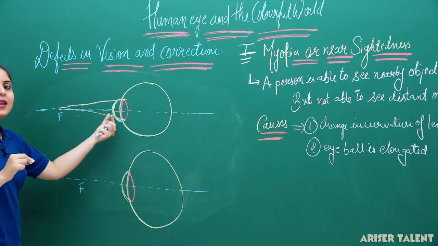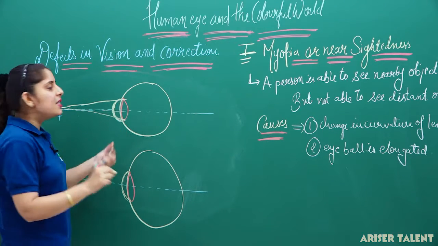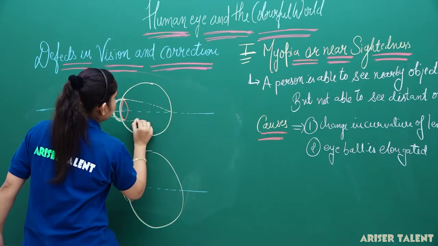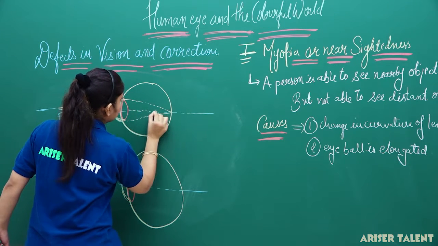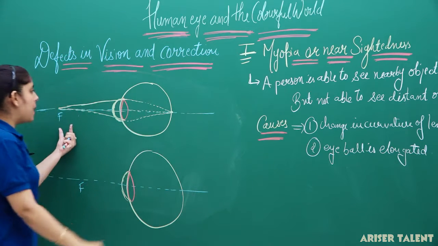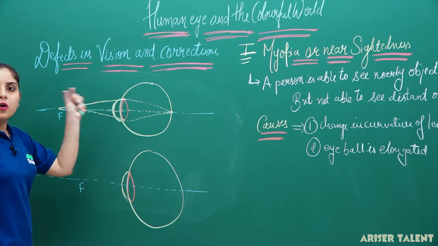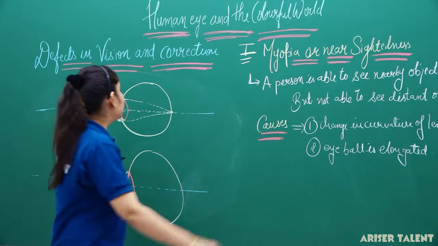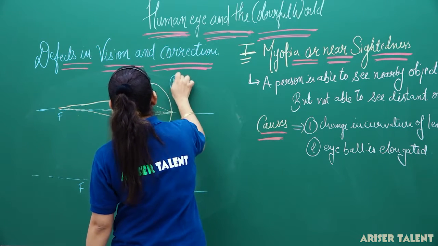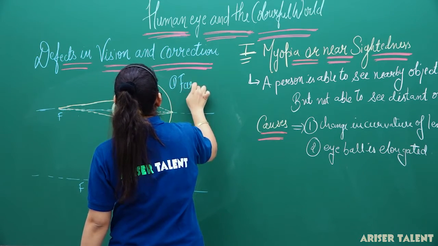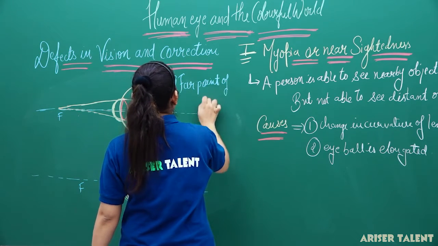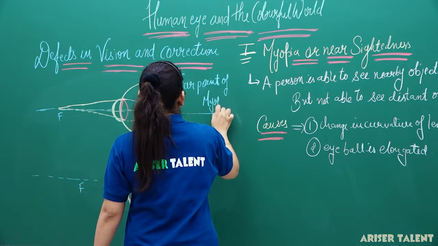Now, whenever a light ray passes through the convex lens, it will converge and form the image here. So, it is going to converge at this single point and this is the far point we have. And this is the convex lens that is situated in our eye. So, this is the first diagram, which represents the far point of the myopic eye.